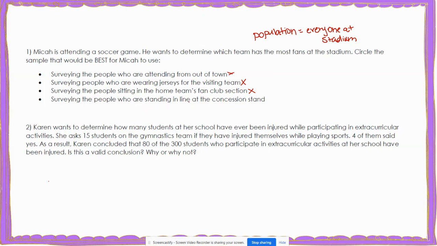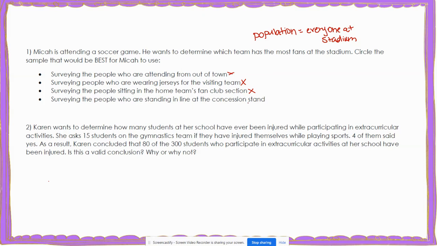Next, surveying the people who are standing in line at the concession stand. Now, for this sample, we know that not everyone at the stadium could get selected for this, but everyone at the stadium could be at the concession stand. So for these first three, these are very small parts of your population, and they're very specific parts of your population.